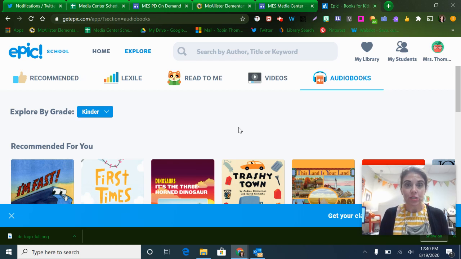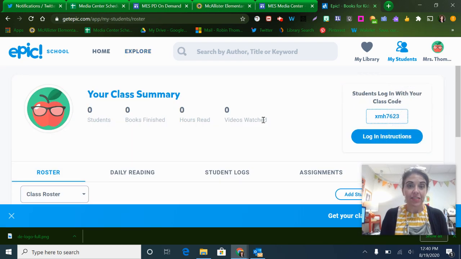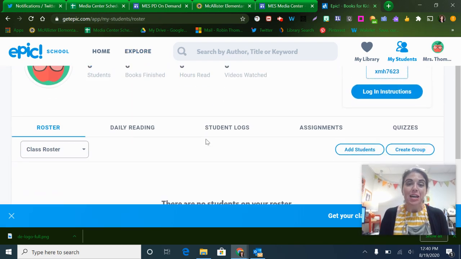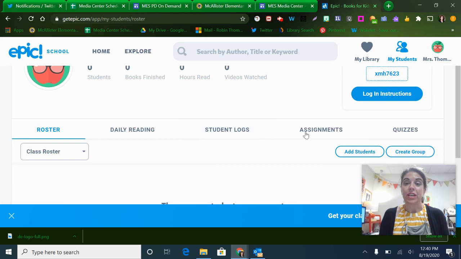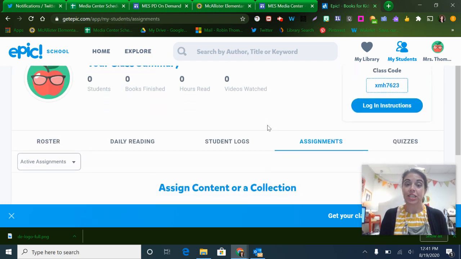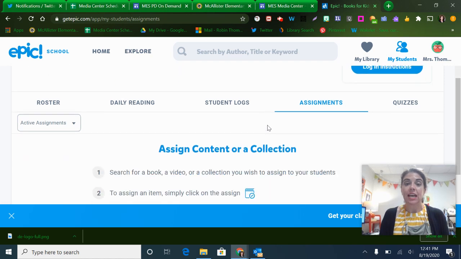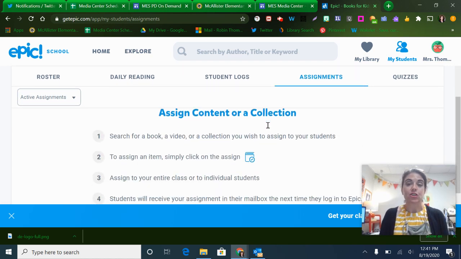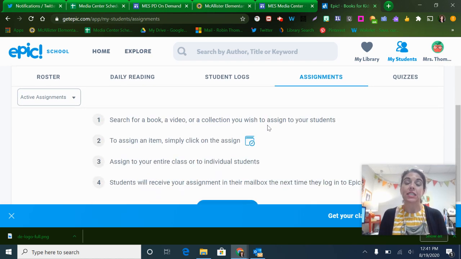And then once you're ready to assign students certain text, you can easily go into your students. And then I don't have any yet, but once you have students in your roster, you can actually assign books individually, or if you want to assign to an entire class. When you click assignments, it gives you all the instructions here on how to actually assign books. But if you've got your reading group set up, you can assign a certain book to certain groups or to just certain students.